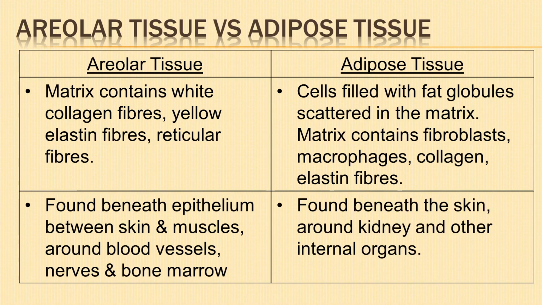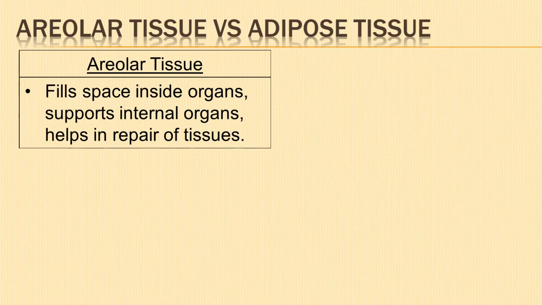Adipose tissue is found beneath the skin, around the kidneys, and other internal organs. Areolar tissue fills space inside the organs, supports internal organs, and helps in the repair of tissues.